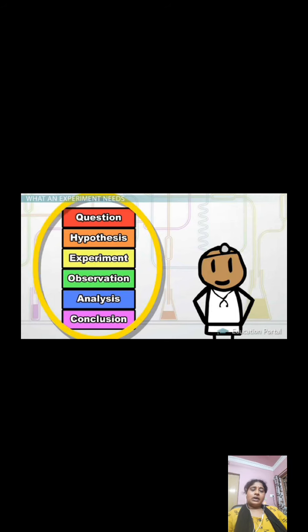After jotting down all the questions, you have to try to answer them. Sometimes you may not know the proper answer, but you can guess. So the answer that you guess can be considered as hypothesis. So you have your questions, your doubts, and even your possible answers, nothing but hypothesis. Now you have to start experimenting. Okay, you will start your experiment.